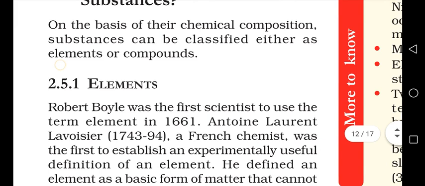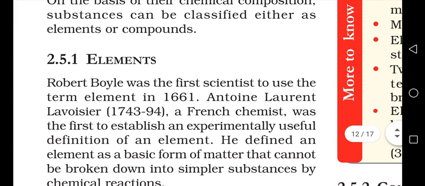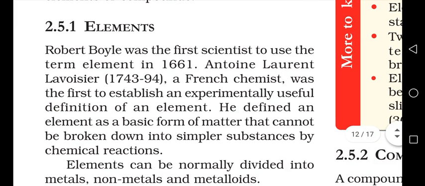This person called Robert Boyle was the first person to coin the term element, in the year 1661, and there is one more scientist called Lavoisier. He gave the experimentally useful definition for an element.